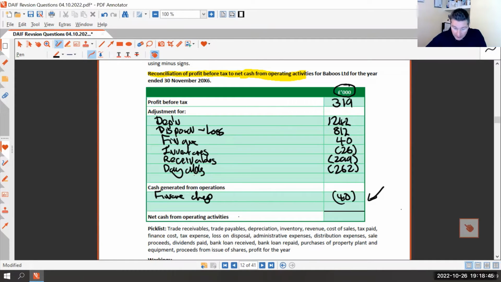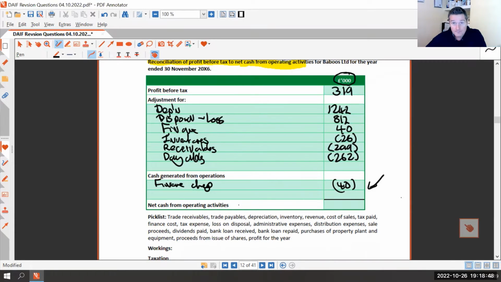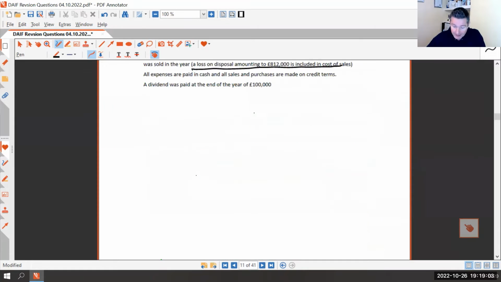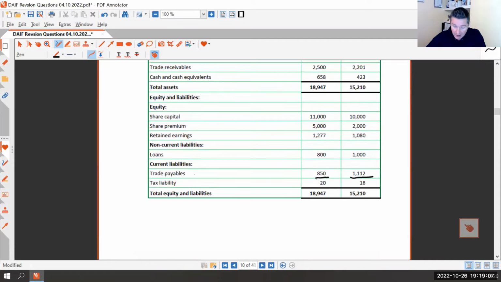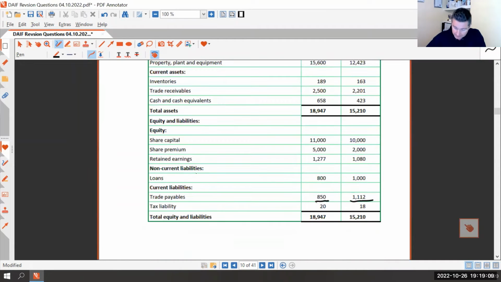So that's so far. Now, the finance charge mentioned, we've got no adjustment in here, but if we did, we'd have to do a T account to work out what we actually paid in interest, taking account of an opening accrual or a closing accrual. We haven't got that. So the finance charge is what we actually paid out. But what we do have is an issue with regards tax. So at the beginning of the year, we owed £18,000. At the end of the year, we owed £20,000.